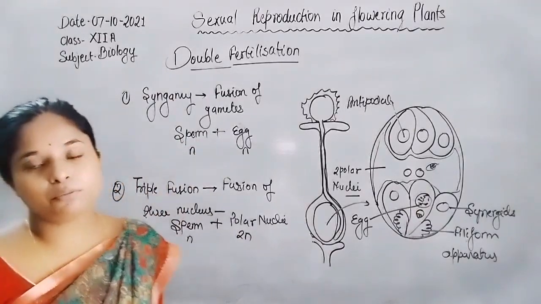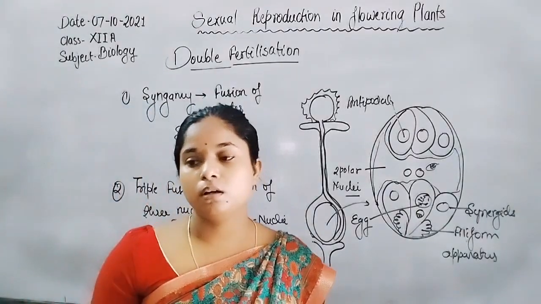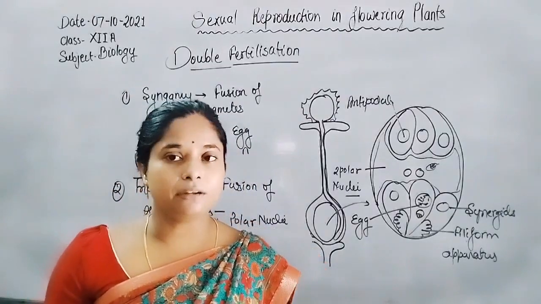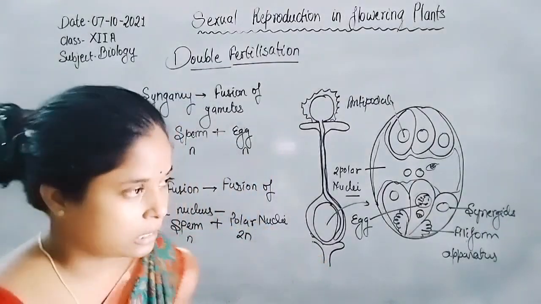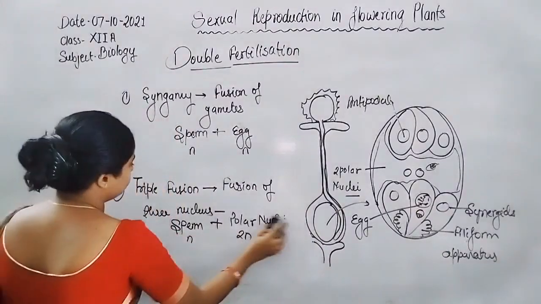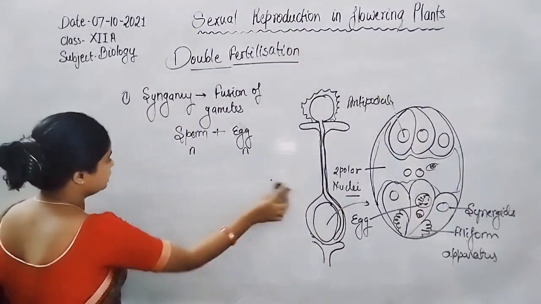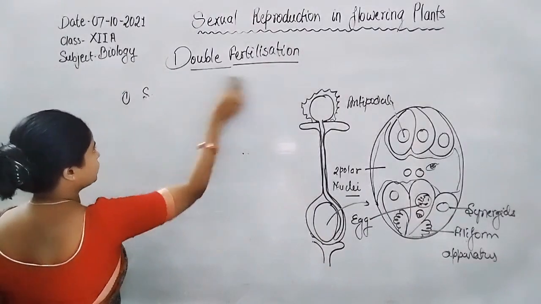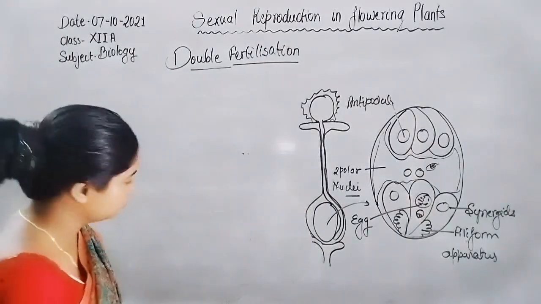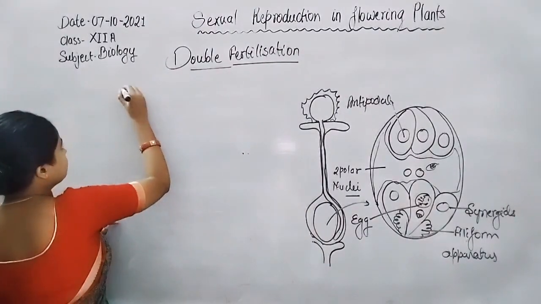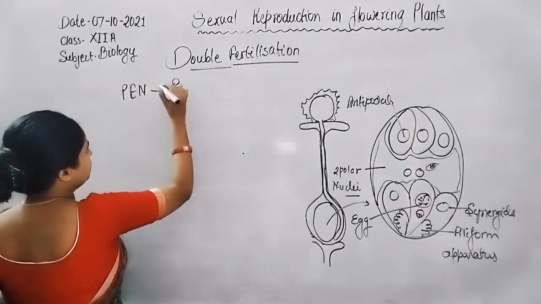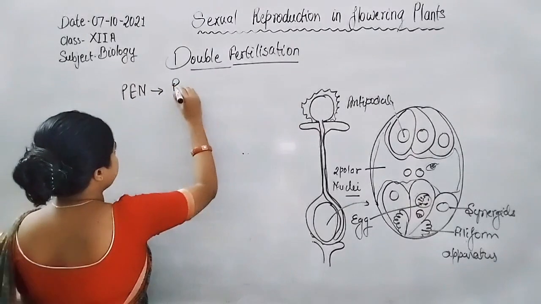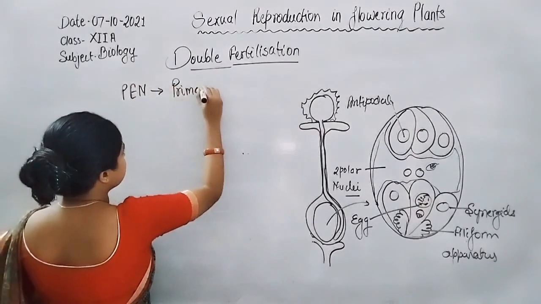Now, how is the endosperm formed? Primary endosperm nucleus, PEN, or what is PEC? These are the two terms generally used in the NCERT book. PEN is primary endosperm nucleus.